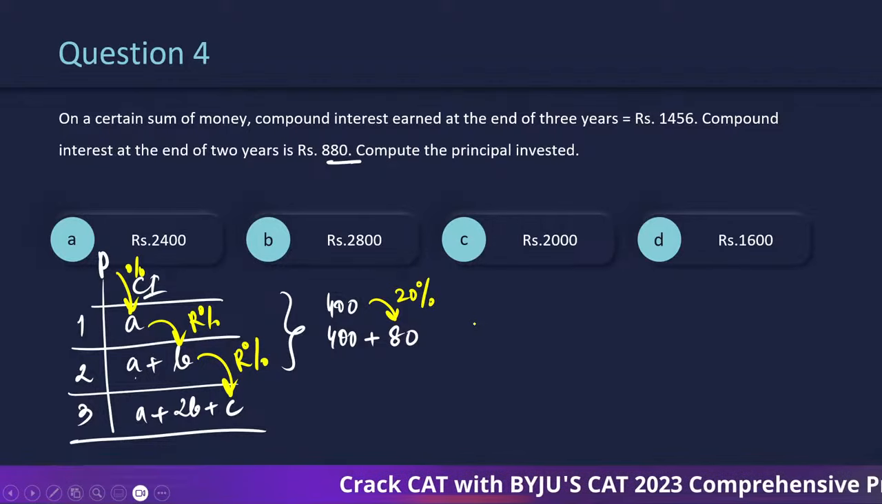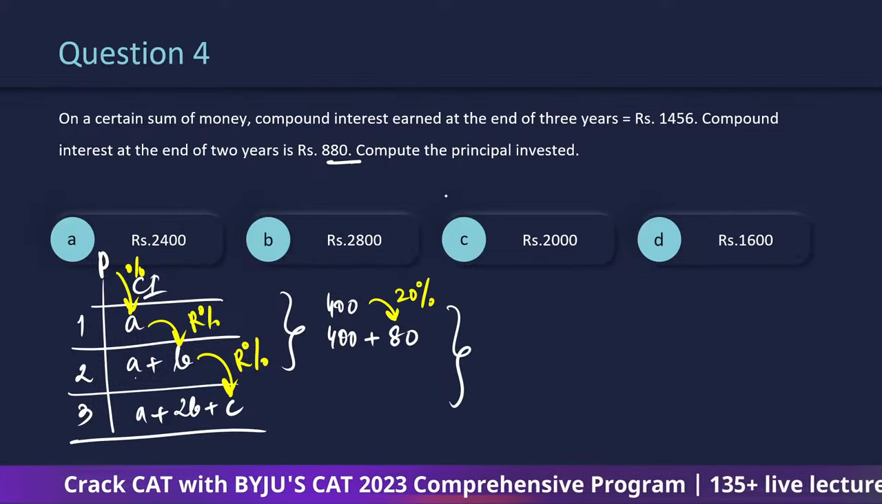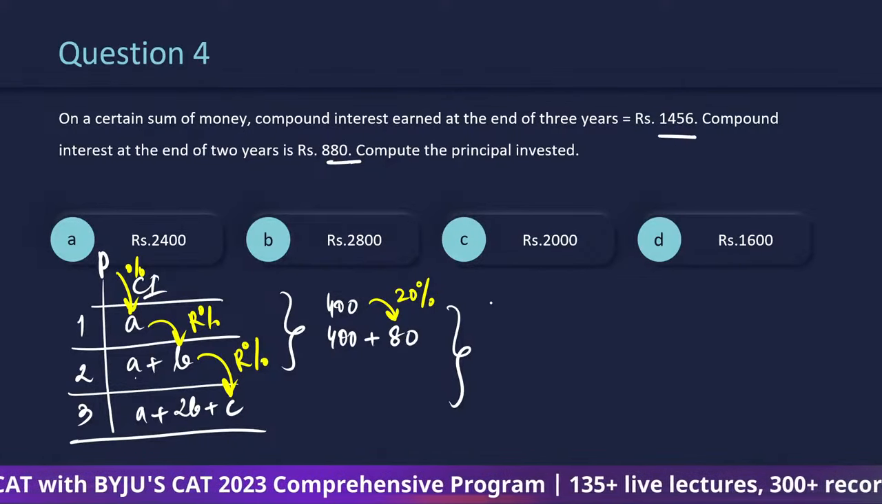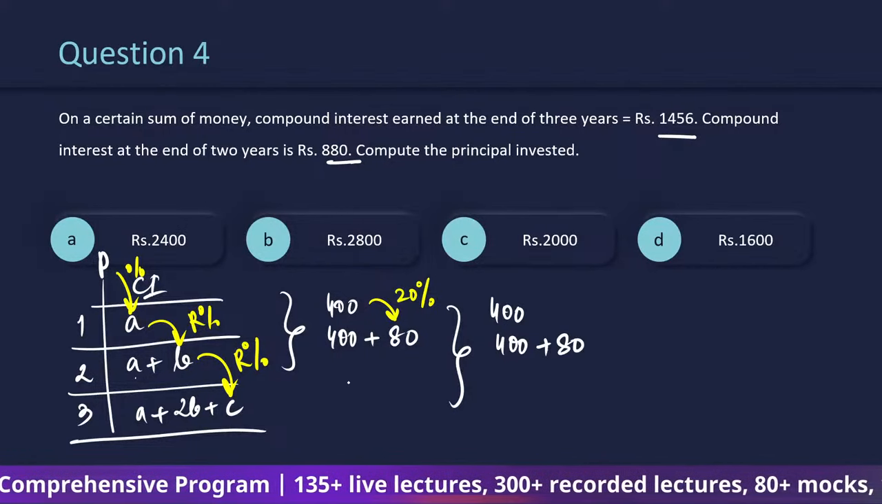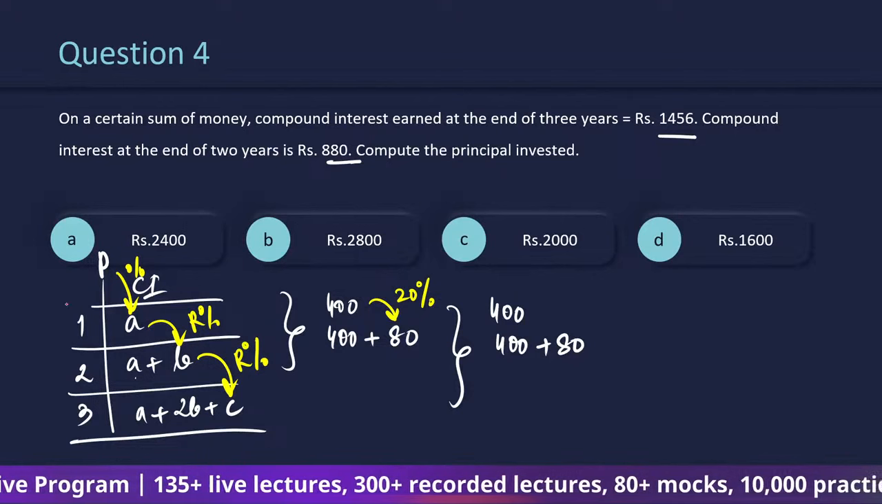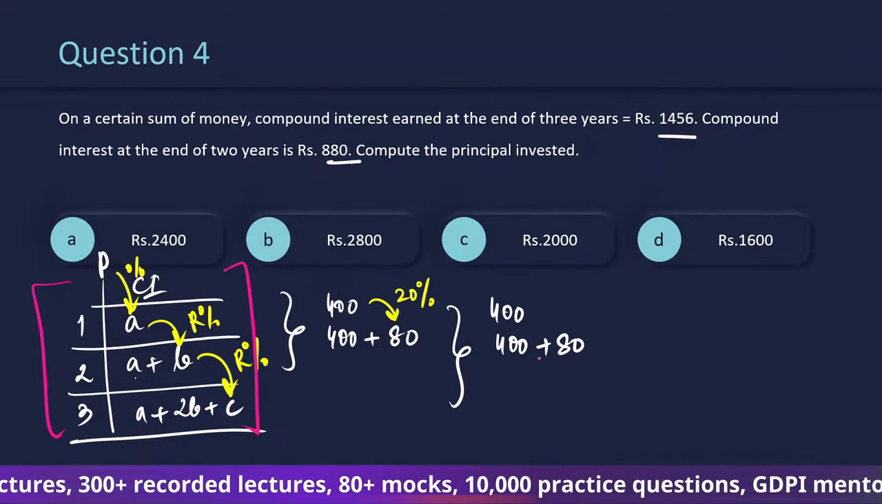ठीक है. If I use the same logic, the next one should turn out to be 1456. So A is 400, B is 80. So I'm comparing it with the table on the left hand side. मैं इससे compare कर रहा हूँ इधर. ठीक है? I'm writing down the values accordingly.